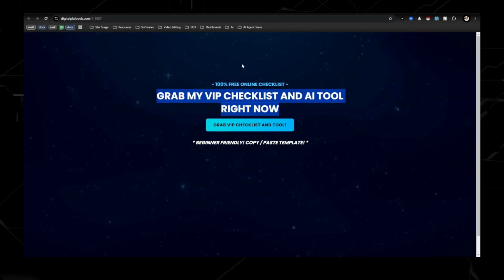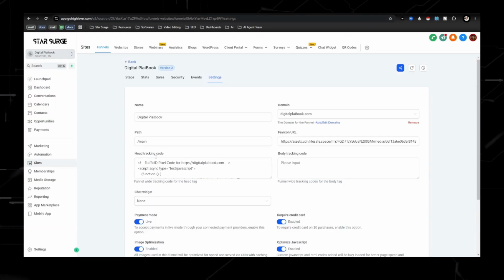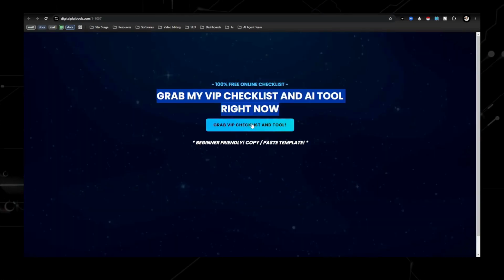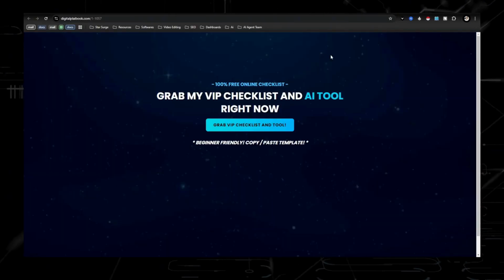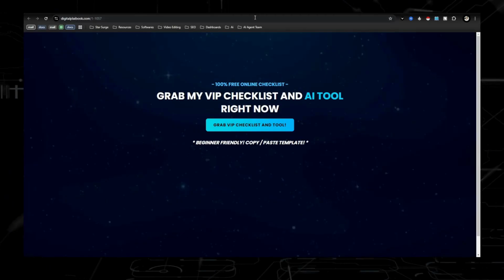So once you have this set up, now when someone puts in their information like this, they will get opted in to that email sequence we just set up before.